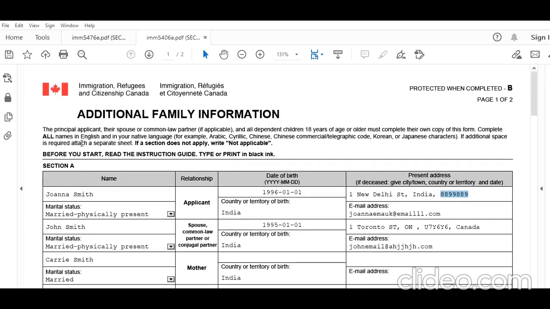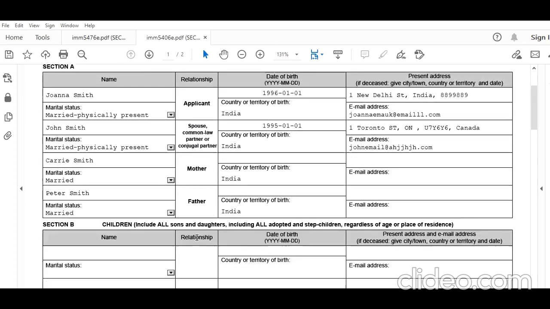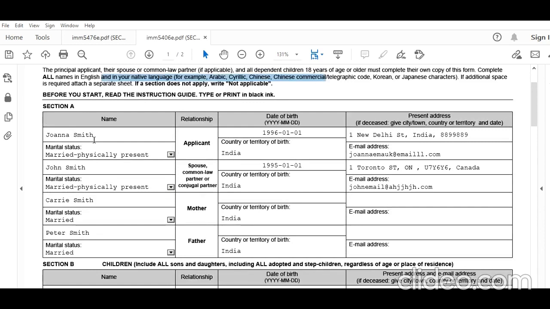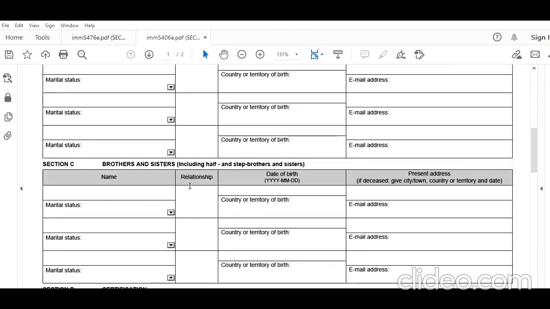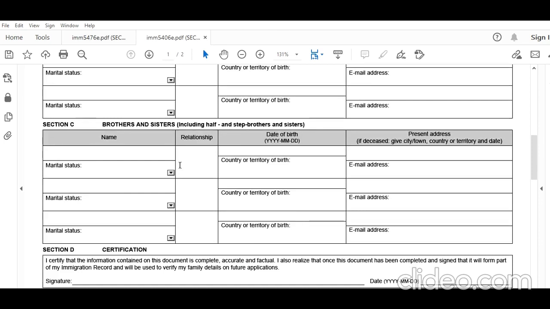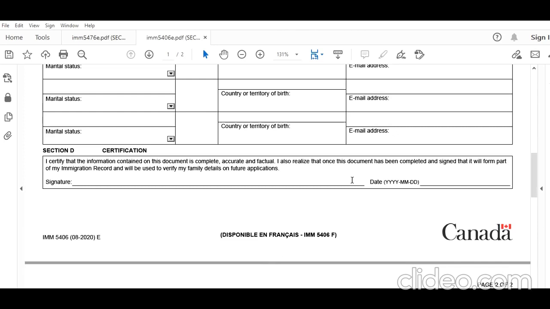Now second part, all names in English and in your native language. So only names in English or native language. What I did was first fill the whole form and then print it. So the next is about children. Because she does not have any children, this section is not applicable to her, so I'll just put NA. Brother, sister, let's say she is the only sibling, but if there are then put the details as we had. Certification, the signature needs to be done, date can be selected.